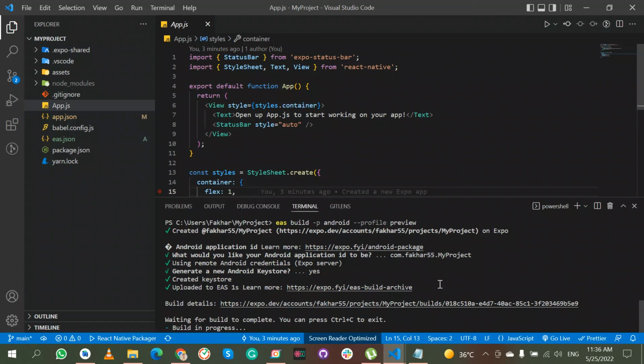It will take around half an hour to build this EAS APK build.